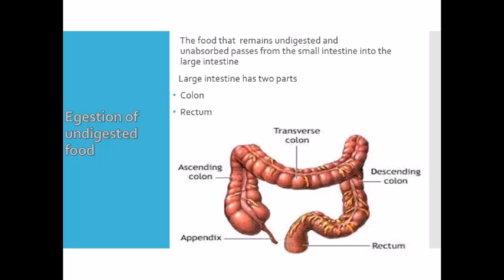The colon absorbs water and some salts from the undigested food, and due to this, the food becomes dry and semi-solid. This semi-solid waste, which is known as feces, is stored in the rectum and then passes out of the body through the anus. So this was the whole process of how digestion of food takes place in our body, how it is absorbed and utilized by the body, and how undigested food is thrown out of the body. So now we have discussed all the steps in the process of digestion of food.